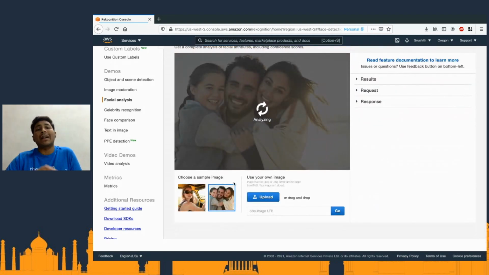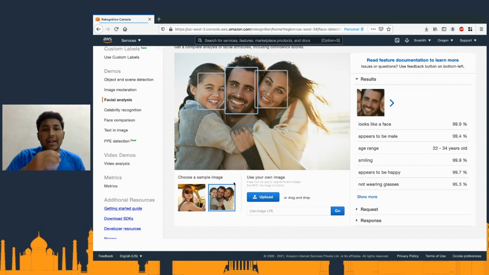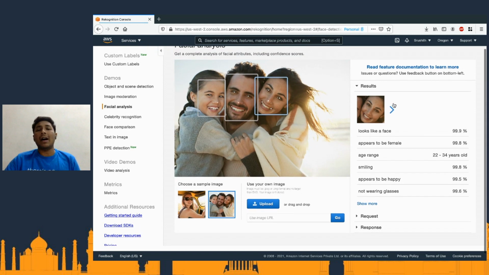And it can also detect multiple faces in an image. It's not like it's just going to be one, and it can give us those individual images as well. And of course, you can see the age range is also being displayed. So numerous applications can be built with this one. It's really interesting and very, very easy, which is something that you're going to see today.